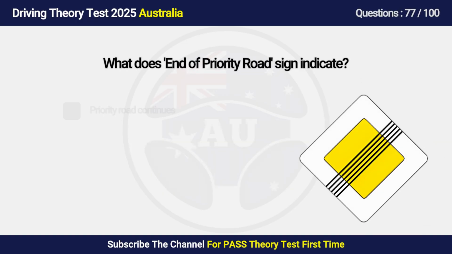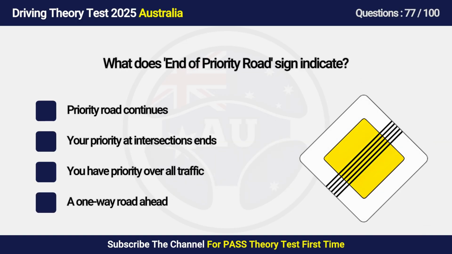Question 77. What does an end of priority road sign indicate? A. Priority road continues. B. Your priority at intersections ends. C. You have priority over all traffic. D. A one-way road ahead.